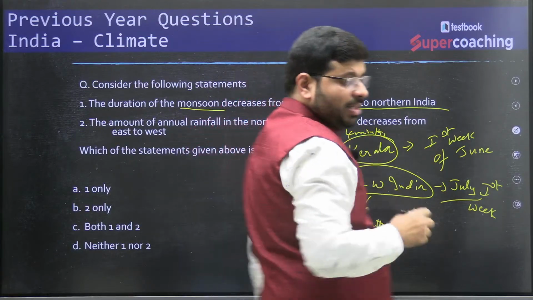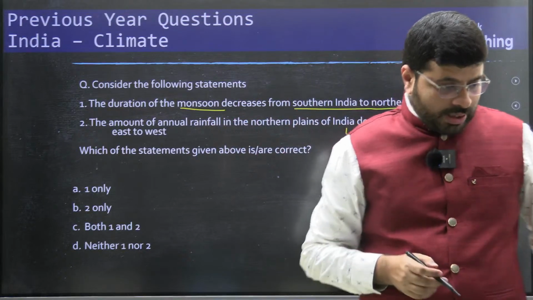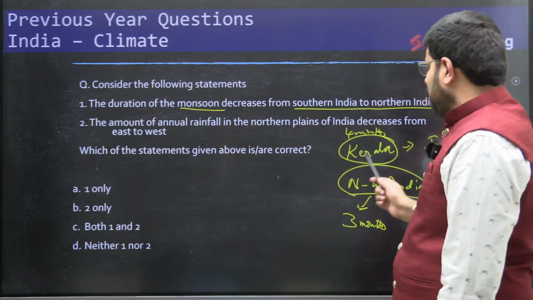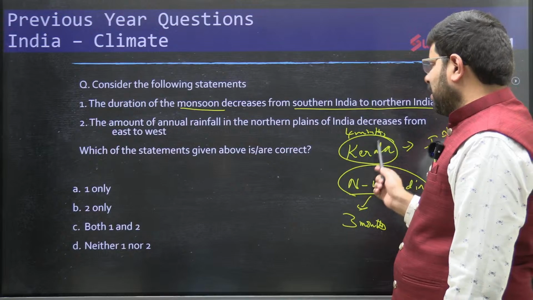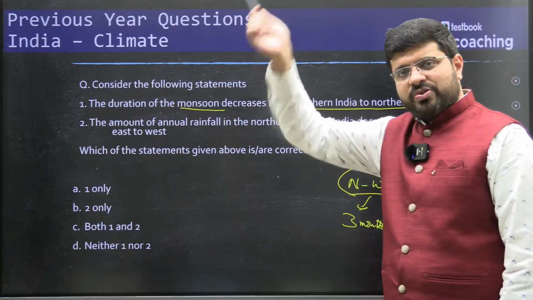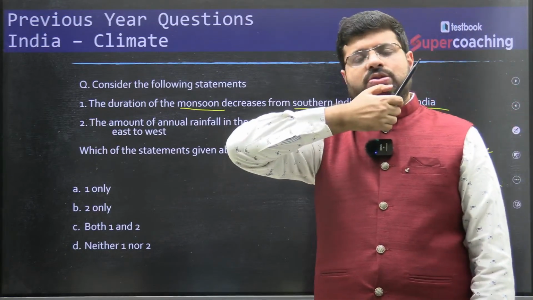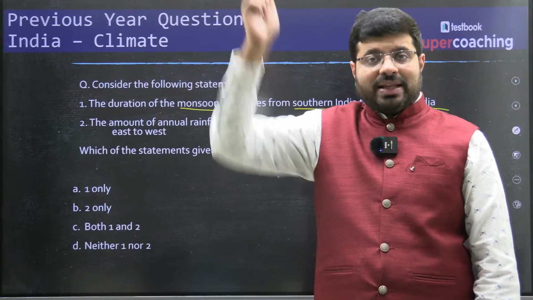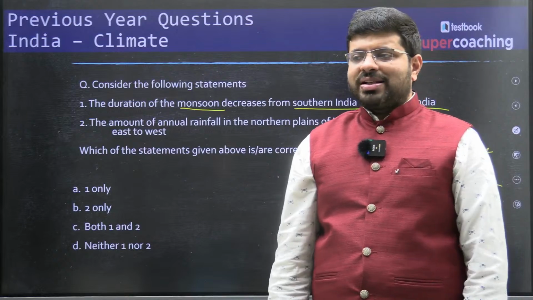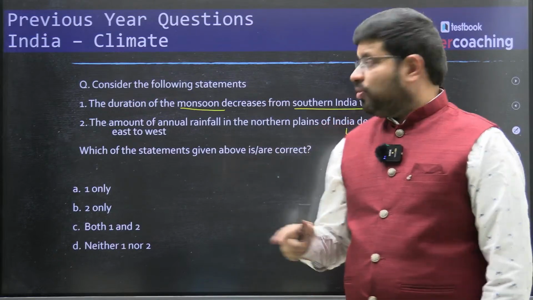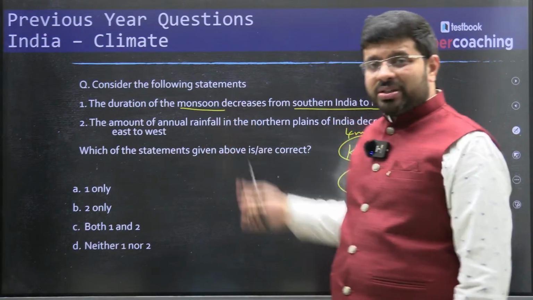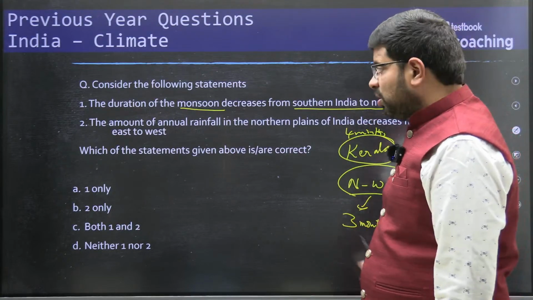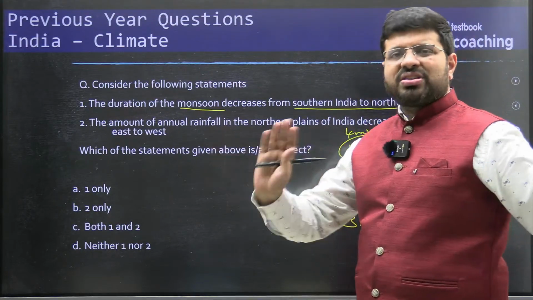Even the retreating monsoon, the reverse monsoon which we get, the northeast monsoon season, also begins first in North India, and by the time it covers entire South India, it takes more time. So the duration is almost more than 4 months sometimes for the south, and for the north it is only around 3 months.